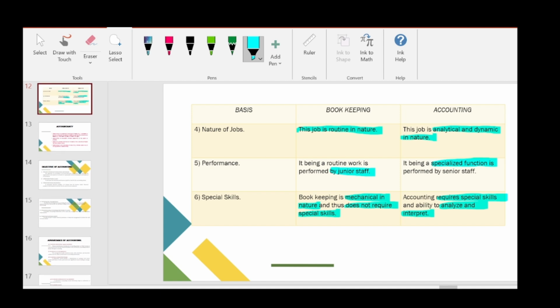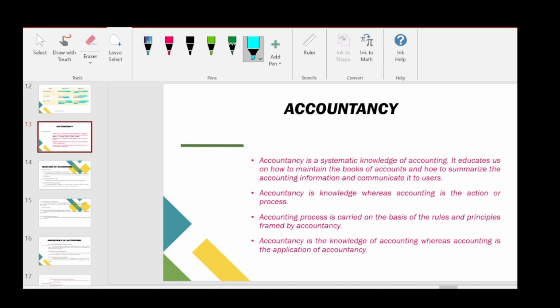So next is accountancy. Accountancy is a systematic knowledge of accounting. It educates us on how to maintain books of accounts and how to summarize the accounting information and communicate it to the users. Accountancy is knowledge, whereas accounting is the action or process. So accountancy is even wider than accounting.